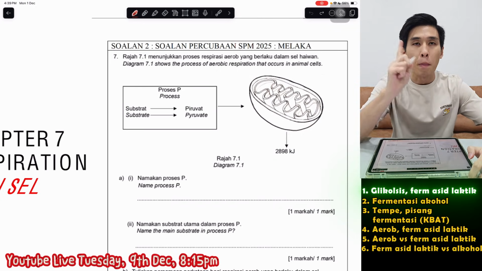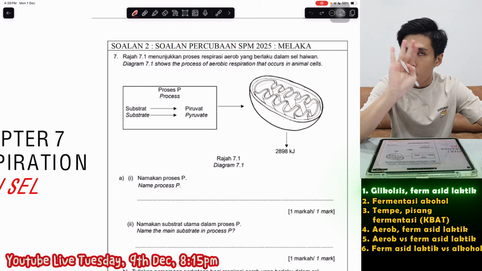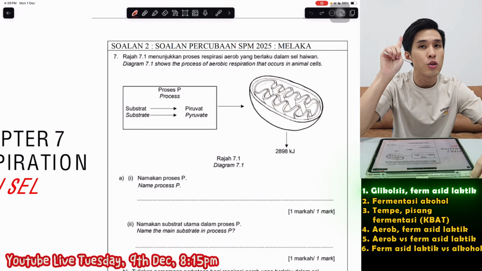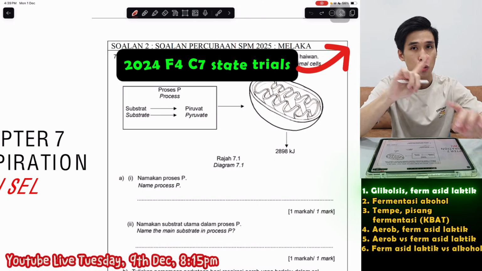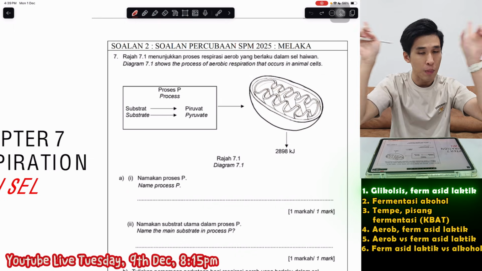Form 4 Bab 7 topik yang paling penting untuk SPM 2025. Why? It's because this chapter actually 4 years in a row didn't come out in SPM already. Now, actually, I also got do a 2024 version. Last year punya trial, I also got do for last year punya trial. So you can check out the video somewhere over here.